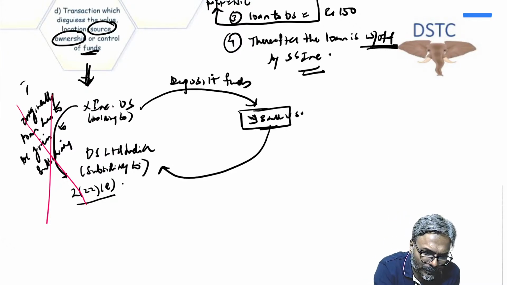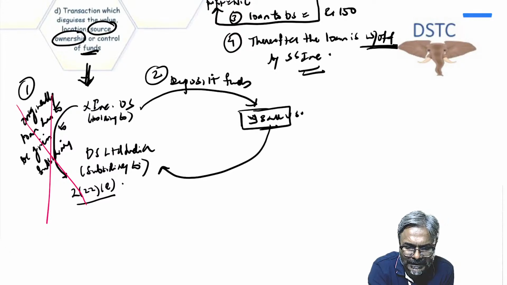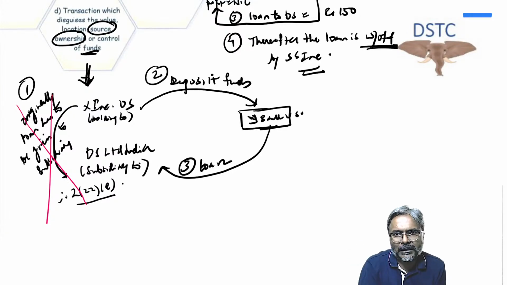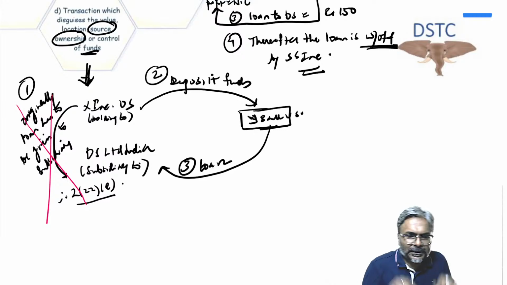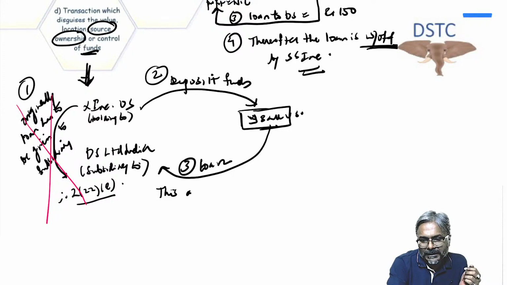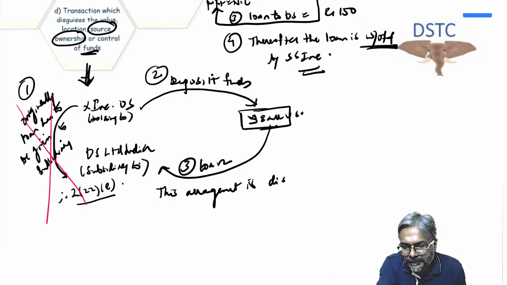Originally they wanted to give the loan directly, but understanding that there would be a 222E implication, they deposit the funds with Y Bank, and thereafter, students, Y Bank is the one giving the loan to DS Limited. So the loan has now been given to DS Limited, and because of that, obviously you will not have a 222E implication. Now this transaction, students, is trying to disguise the ownership of funds. Can we say this arrangement is disguising what?